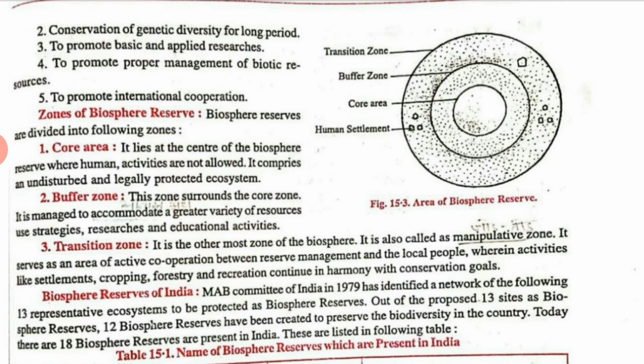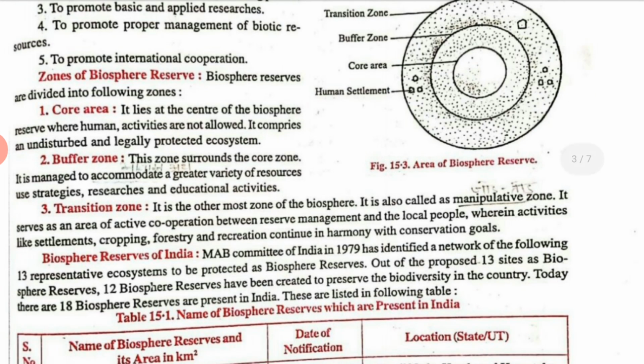Now you can see here the area of a biosphere reserve in figure number 15.3. You can see the outermost layer is the transition zone. After that we have a buffer zone, then the core area, and also some human settlement. So now let us read about the zones of the biosphere reserve.